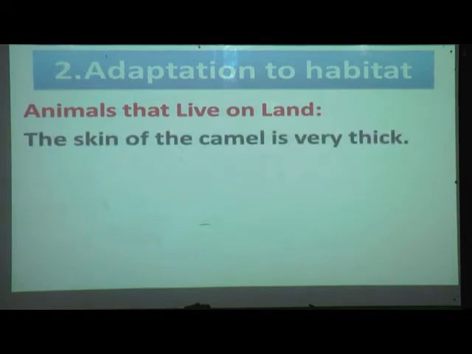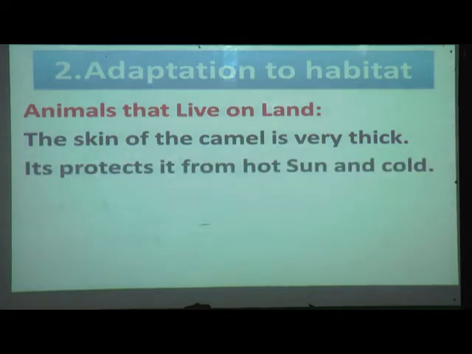So the skin of a camel is very thick. It protects it from the hot sun and cold. Just now I told you they are adapted in such a way that they can bear the hot sun as well as the cold.